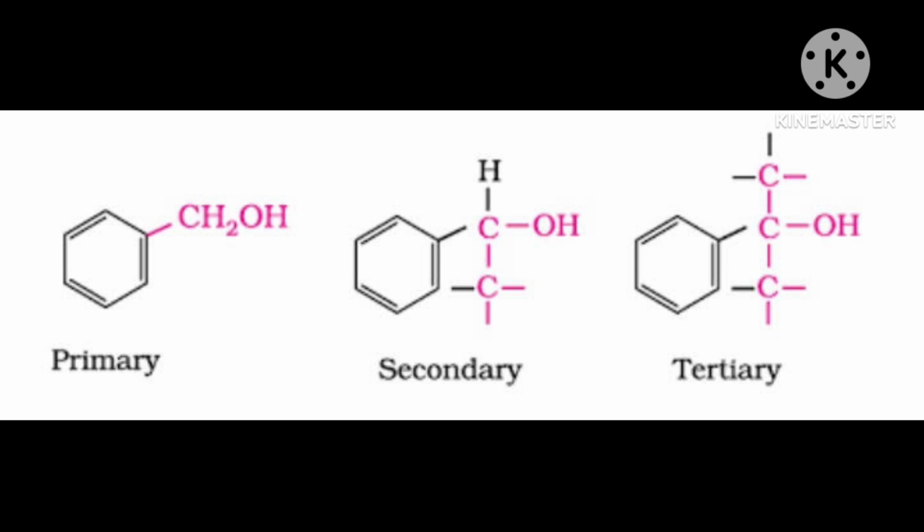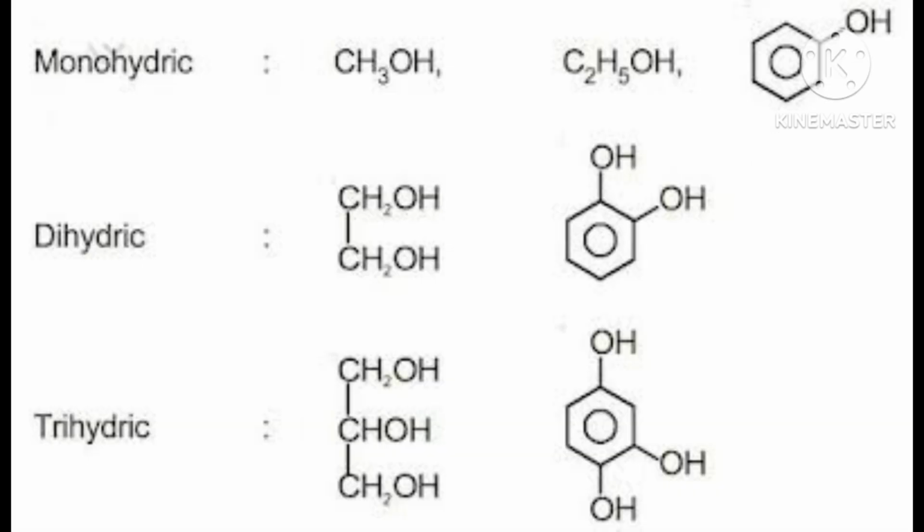Similarly, suppose propane is there. In propane 3 carbons are there, attached to each other. First and last have CH3, CH3. In the middle, CH2. Correct?